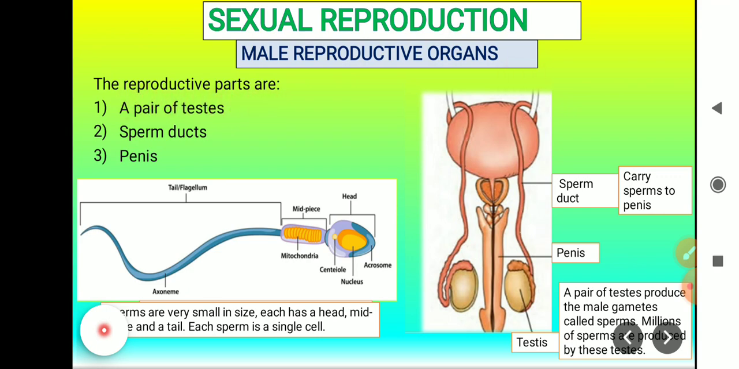The reproductive parts are a pair of testes, sperm ducts, and a penis. A pair of testes produce the male gametes called sperms, and millions of sperms are produced by these testes. The sperms are very small in size. Each has a head, midpiece and a tail, and each sperm is a single cell. The sperms are passed through the sperm ducts and they reach the penis.